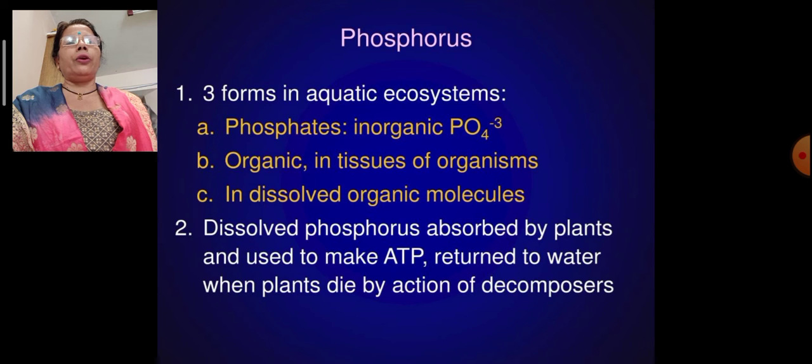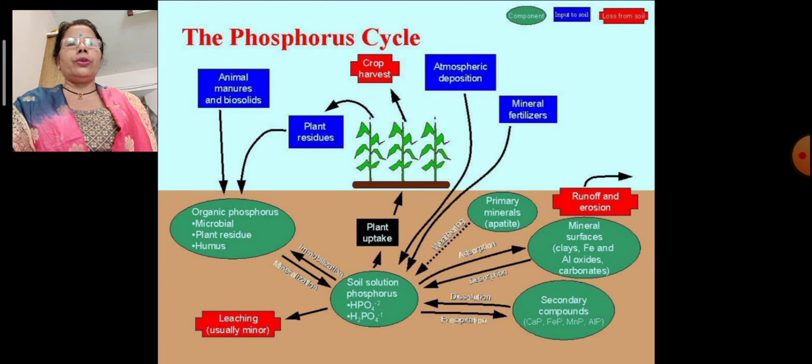Next element is phosphorus, which has three forms in aquatic ecosystems. Phosphates, inorganic PO4, and organic in tissues of organisms and in dissolved organic molecules. Dissolved phosphorus is absorbed by plants and used to make ATP. It returns to water when plants die by the action of decomposers. Due to phosphorus, the leaves have the strength to prepare their food by photosynthesis.